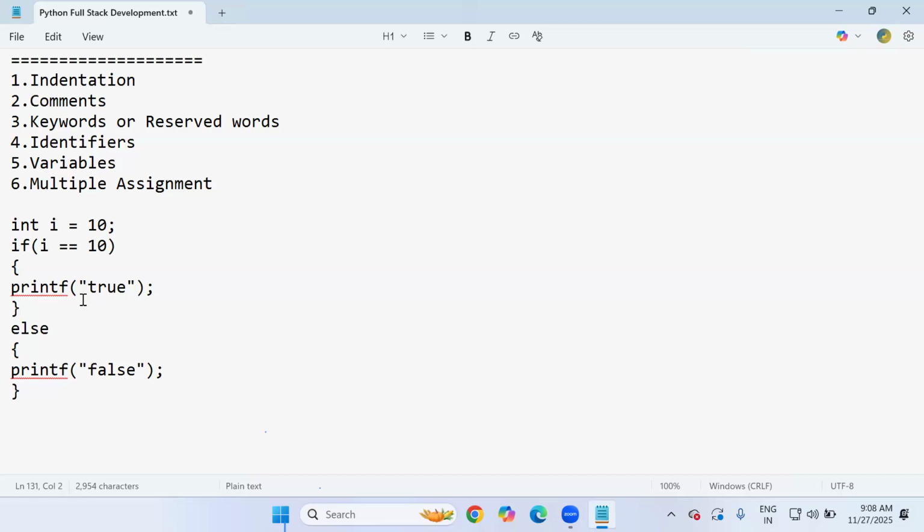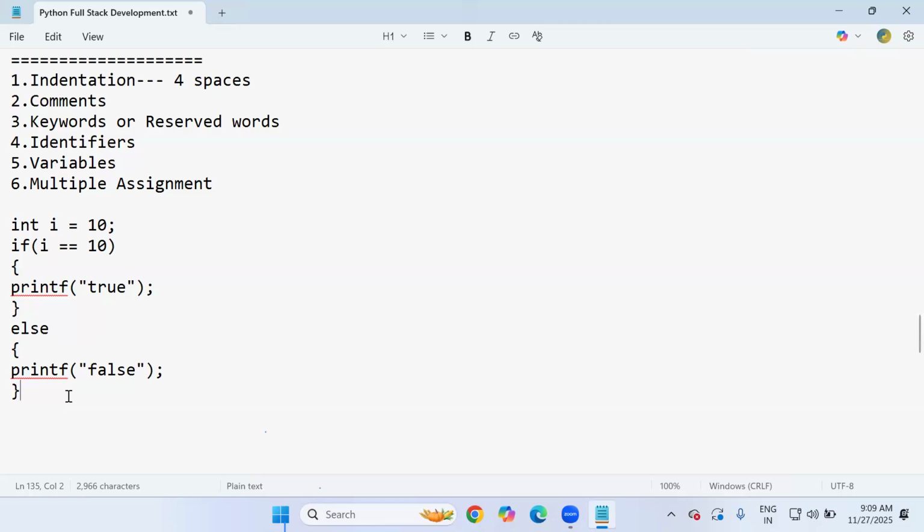This program is suitable only for other languages like C, C++, Java, C Sharp, .NET, but not in Python. In other languages, programmers use curly brackets to mark the block of code, like the if block, and again open and close curly brackets for the else block. But in Python, to mark a block of code, we use indentation, that is 4 space indentation. Yes, 4 white spaces.